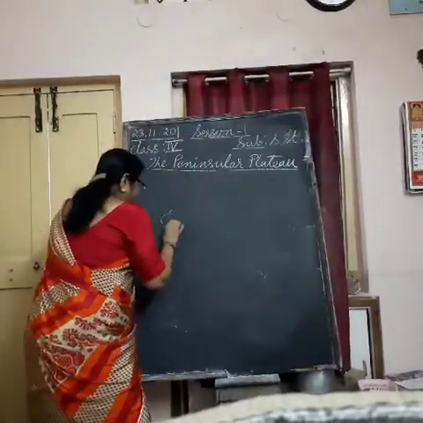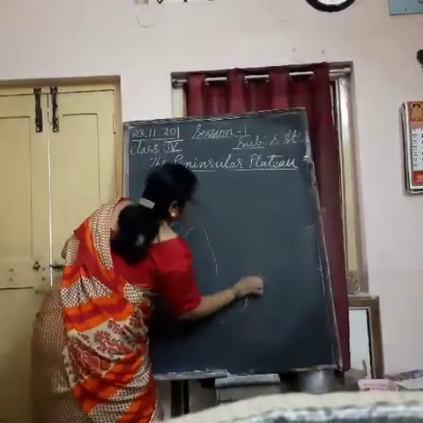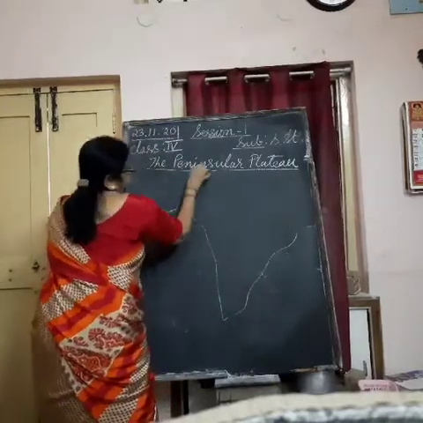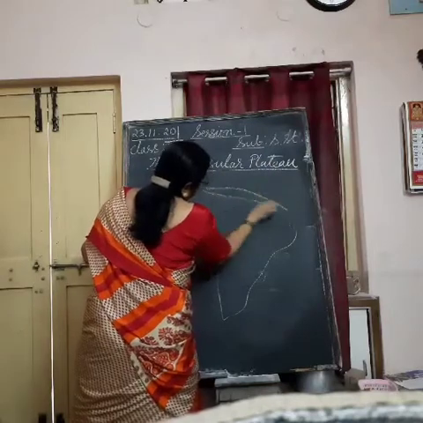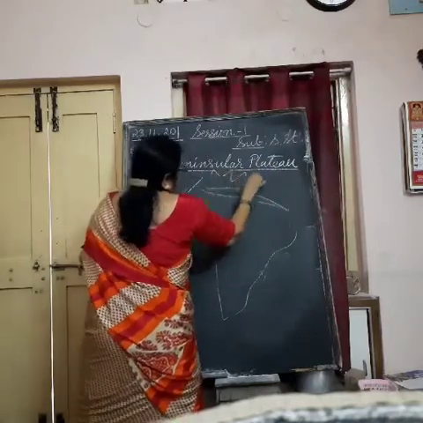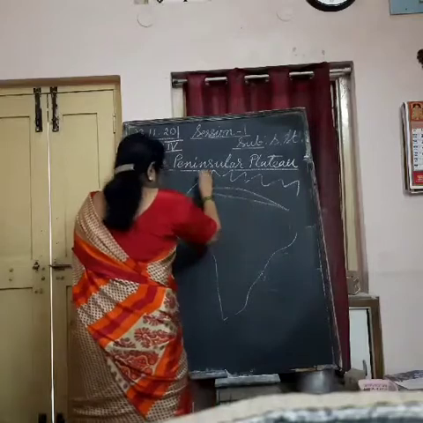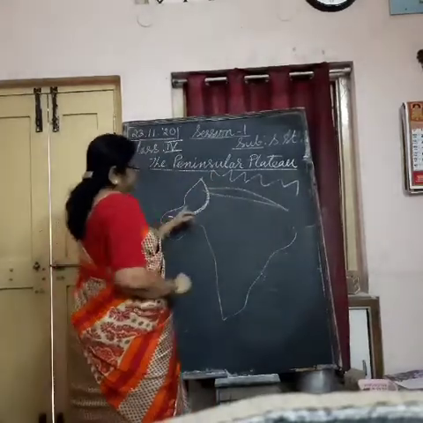Let me draw and show you. If it is like this, our country goes like this. Here are the northern plains. Here are all the northern mountains. And here comes the desert.